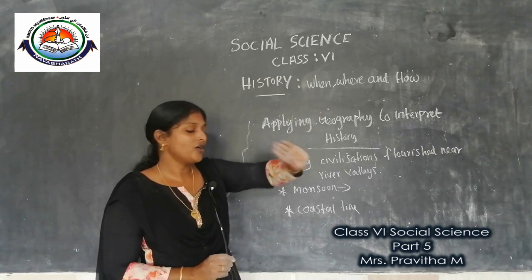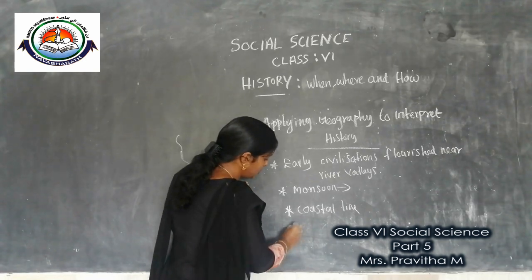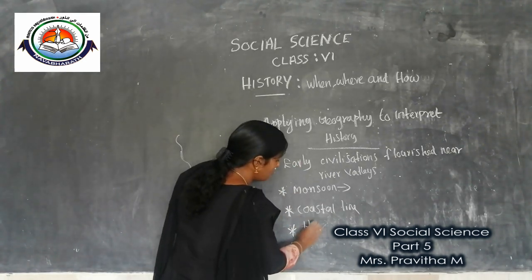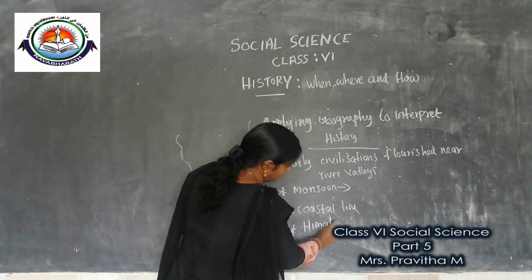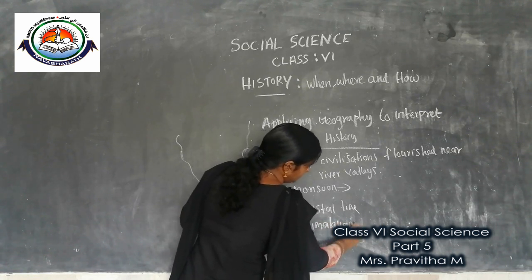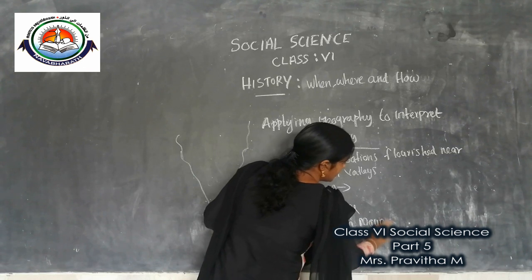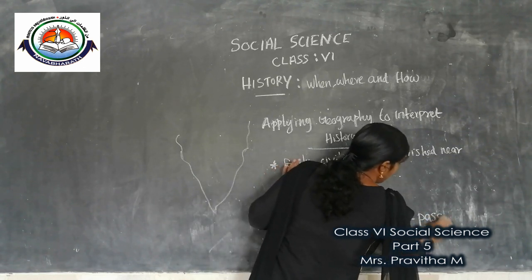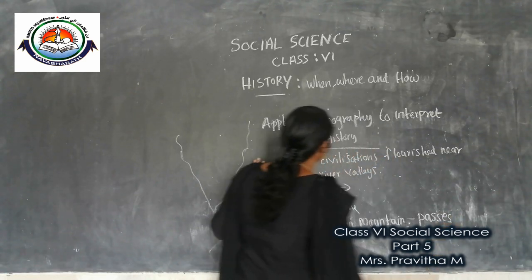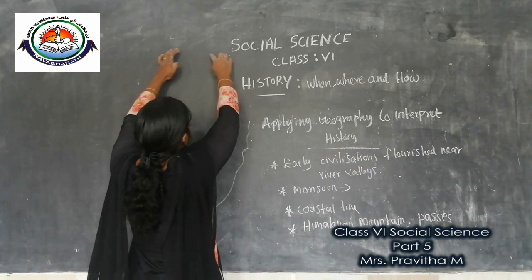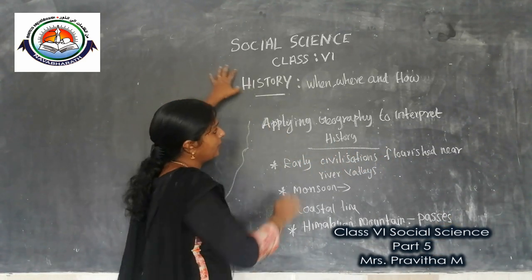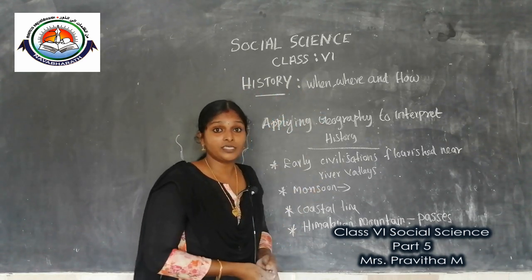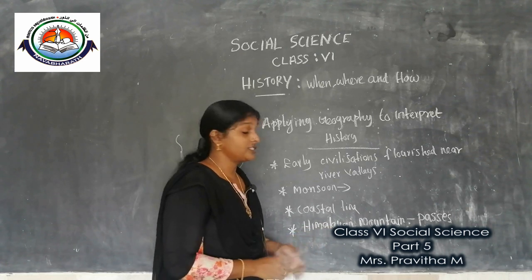Clear? Another important point, children, is our Himalayan mountains. Many passes are there in the Himalayas. The northern part of India is mainly mountain, the Himalayas, and in that there are many ranges, and in those ranges many passes.